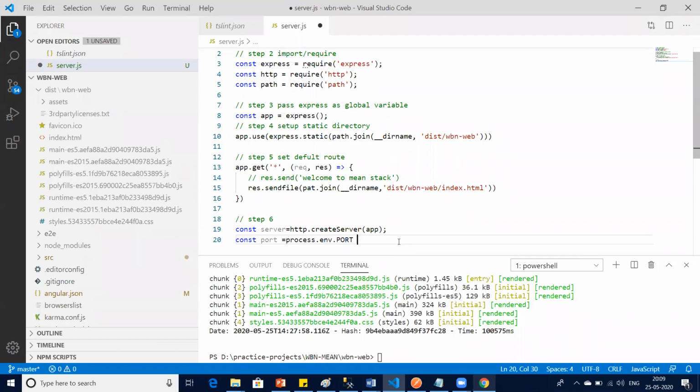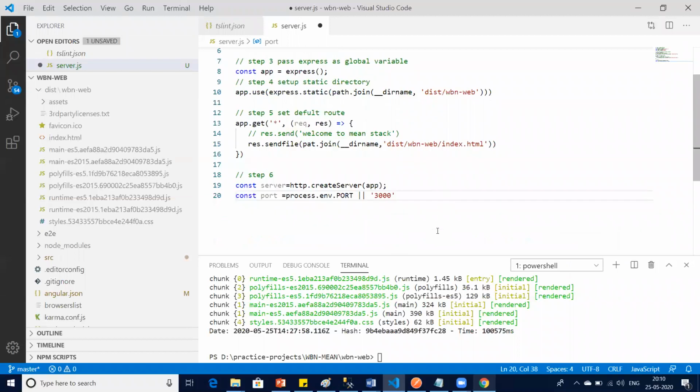So either I will get the port dynamically from the environment, or 3000 should be my default port. I cannot take 4200, so I am taking 3000. It's a safe port. Usually your Node Express.js you run at port 3000.